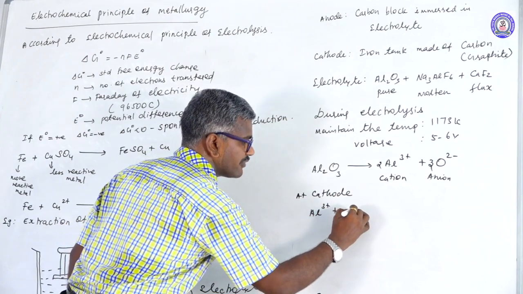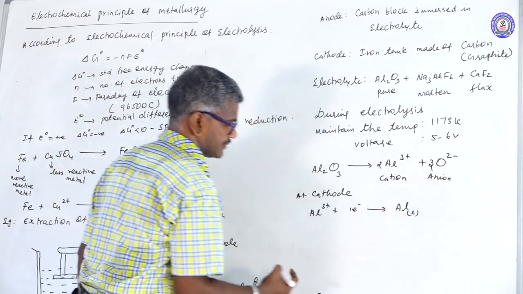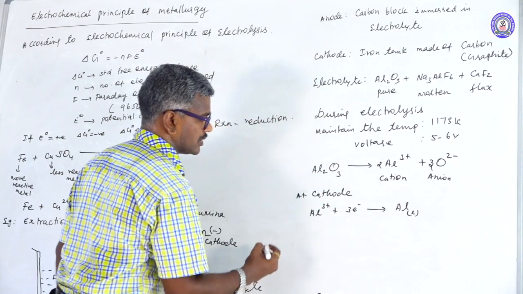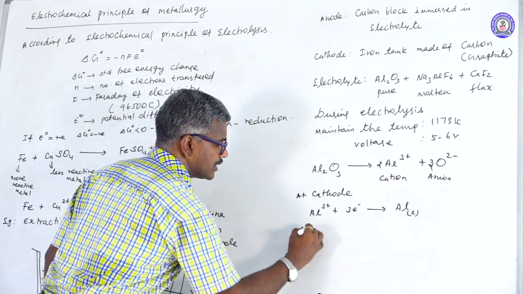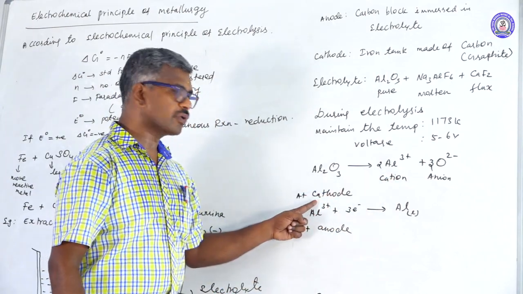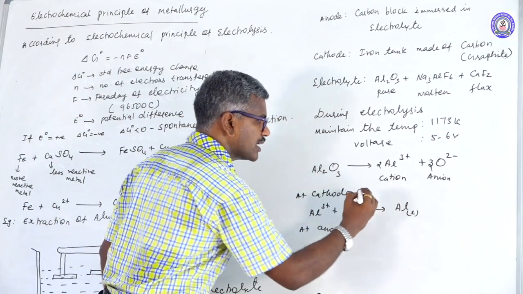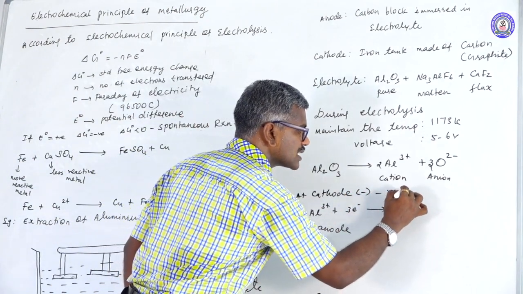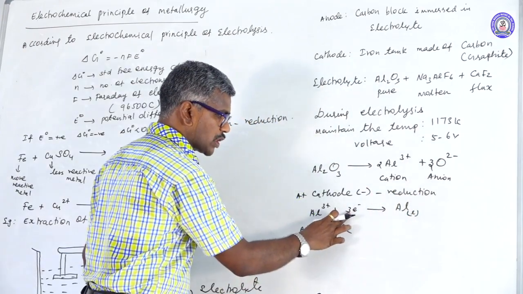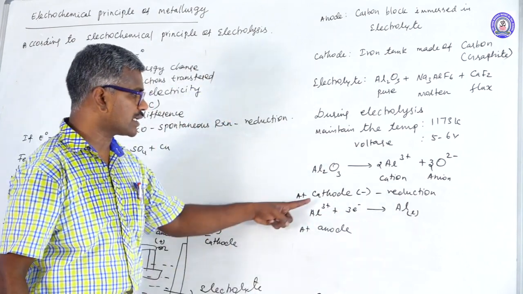Reduction means gain of electrons, so aluminium gets deposited at the cathode.